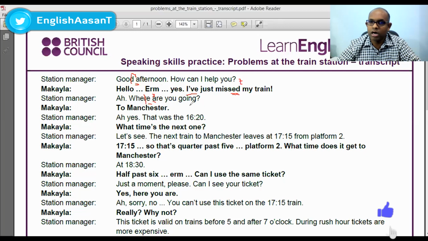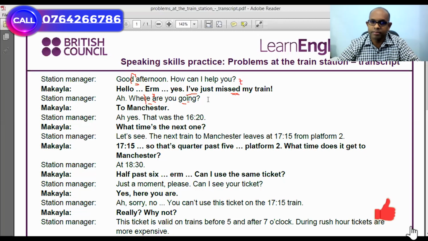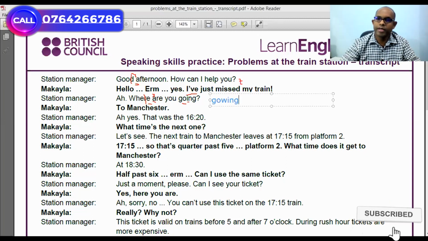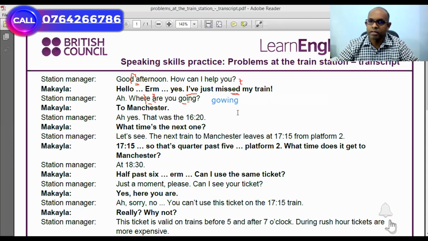Where are you going? This O and this I become connected, they become linked. Then they are pronounced as going, going. Okay, to Manchester, to Manchester.